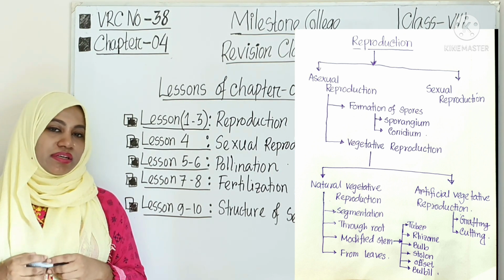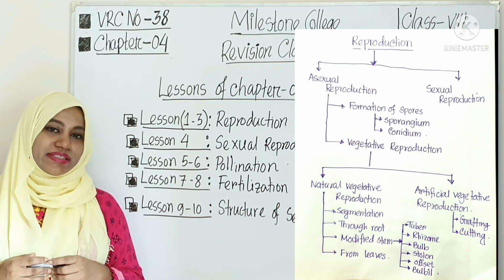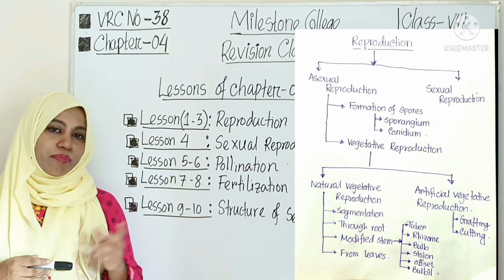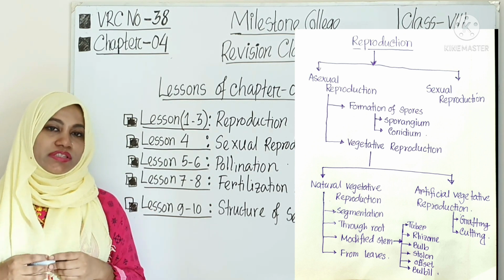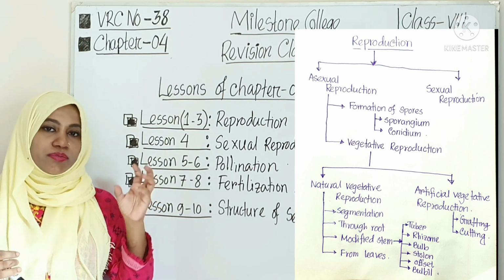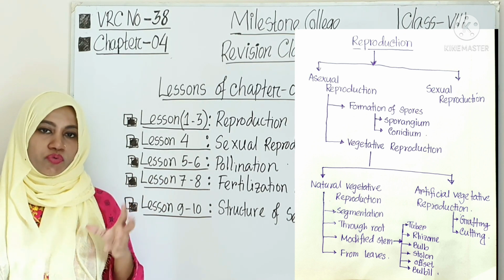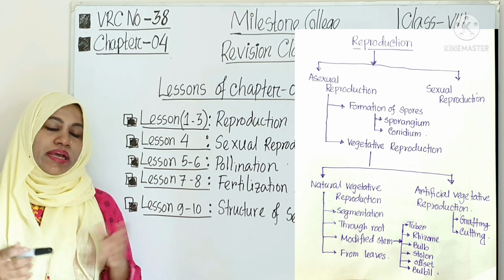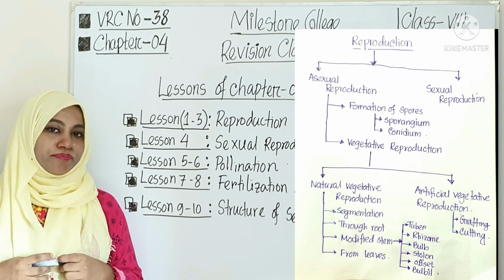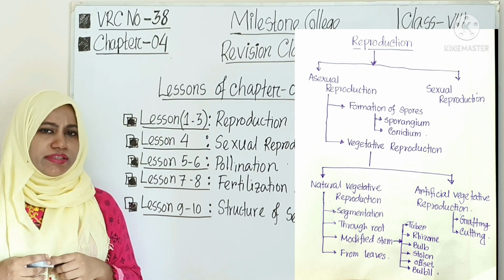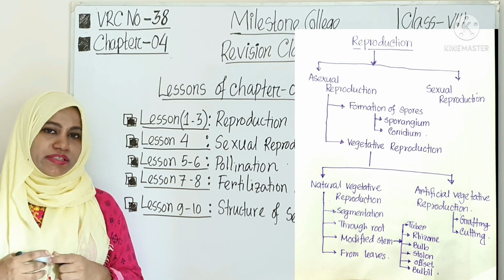What is the formation of spore? You have seen some examples, Mucor, Penicillium. Formation of spore is actually of 2 types. One is sporangium, another one is conidium. When the spores are outside, they are called exospores, and in some cases they are also called conidia. See the examples, Mucor, Penicillium, all these.